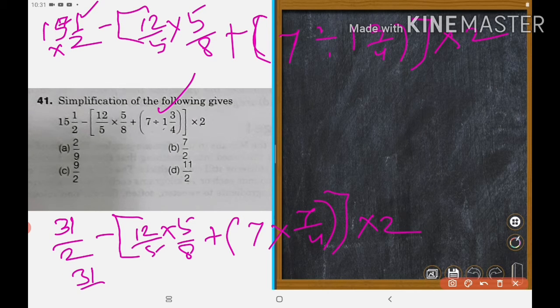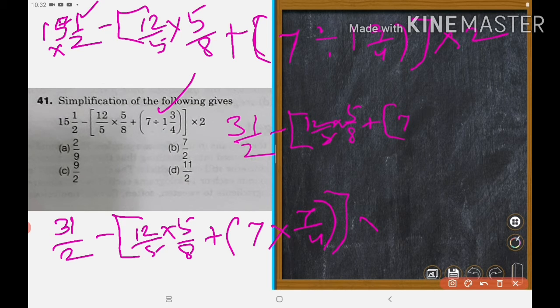31/2, right? Minus bracket begins 12/5 into 5/8 plus bracket begins 7.